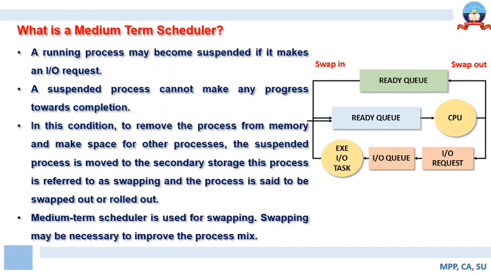So swap out basically refers to moving the job from the main memory to the secondary storage devices, and swap in basically means a mechanism of bringing the job back from the secondary storage device onto the main memory. So this is how the execution of the process resumes.